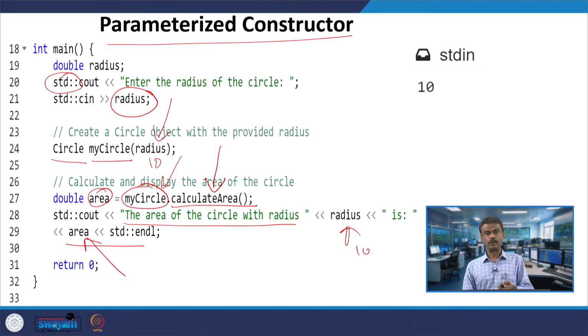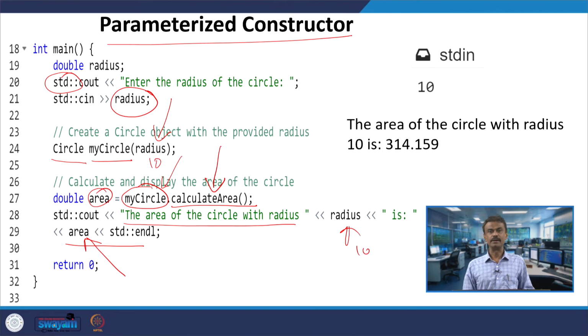So, when I give 10 as the input, I will get this as the output. You can check. When you are giving 10 as the input, the area of the circle will be 314.159. So, this is how the parameterized constructor works.